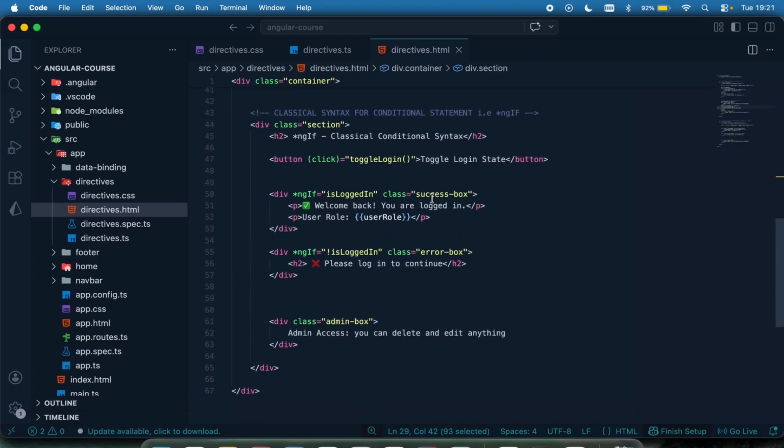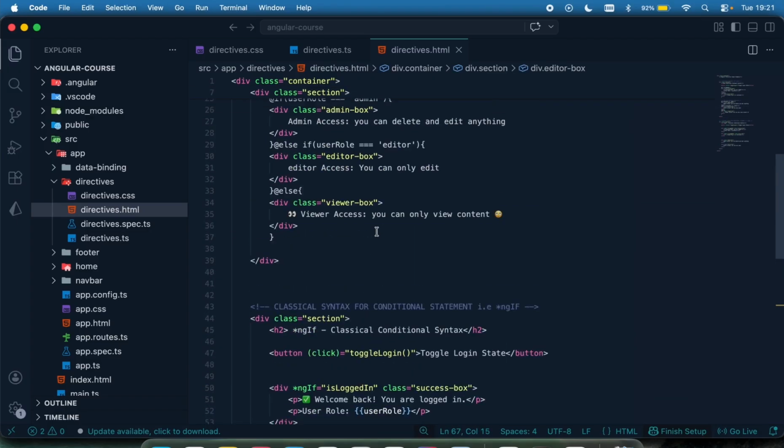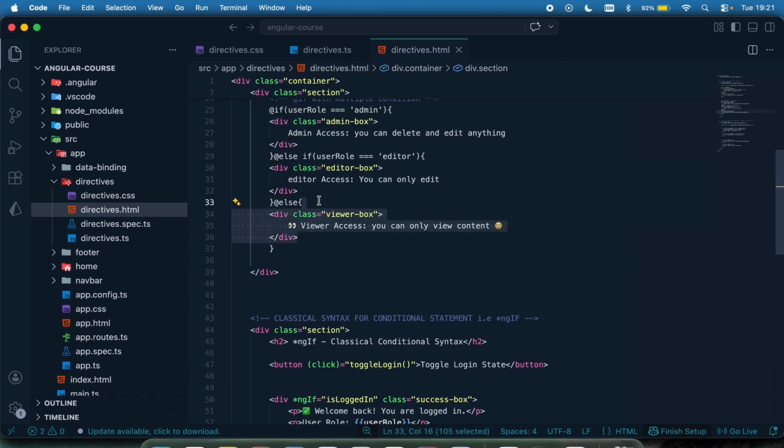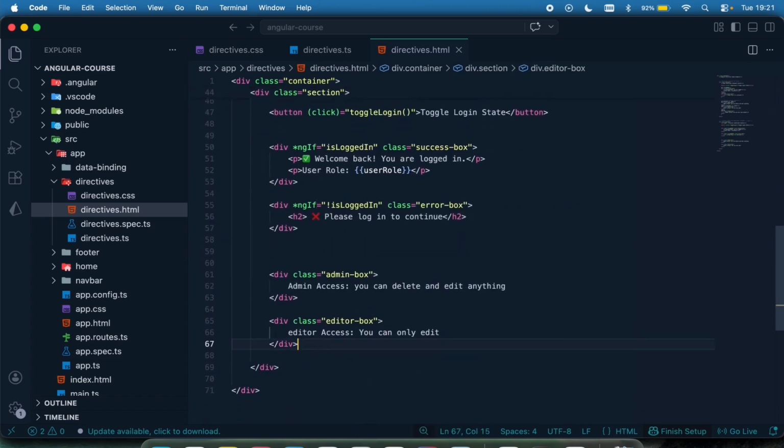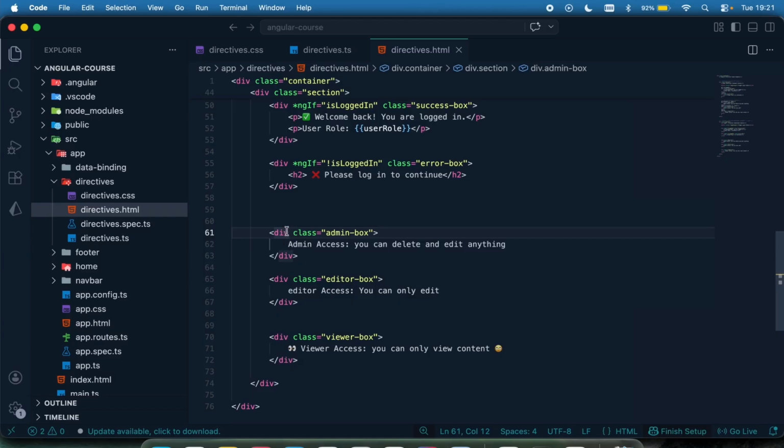What am I doing? Paste it and copy this third one right here, paste it. So the only thing I need to do is, within the opening of each of the divs, I'm going to have my logical statement using the classical syntax.